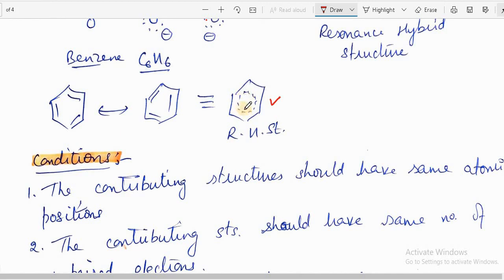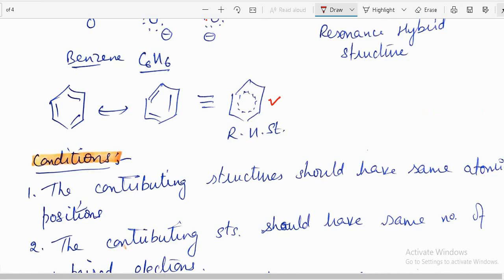In this, the electron cloud is shown. In one structure this bond is double, this is single, but in the other this is single, this is double. So all bonds are partial double bonds. No bond is single, no bond is double. Partial double bond character is shown with dotted lines, or generally we show it by a solid circle. So benzene has this structure as a resonance hybrid structure.